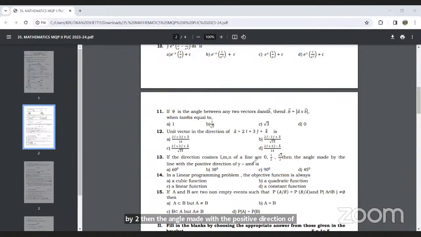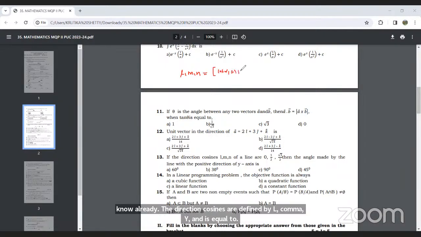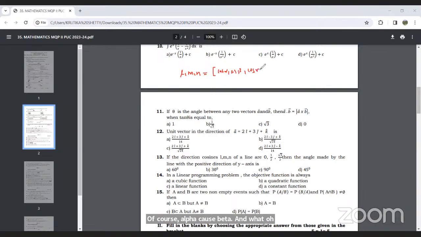Here we know the direction cosines are defined by l, m, n equal to cos alpha, cos beta, cos gamma, where alpha, beta, gamma are the angles made with the positive direction of x-axis, y-axis, and z-axis. They are asking the angle made with the positive direction of y-axis.